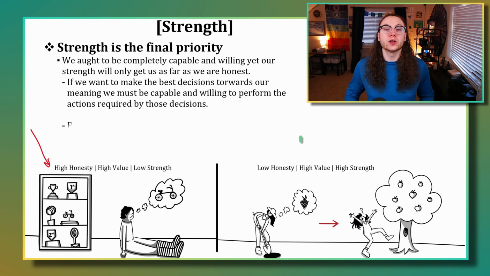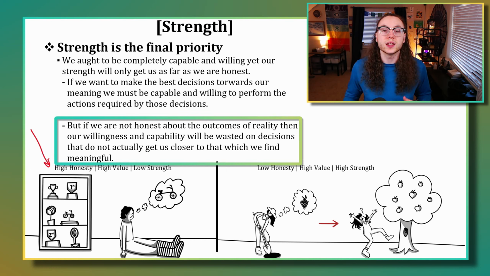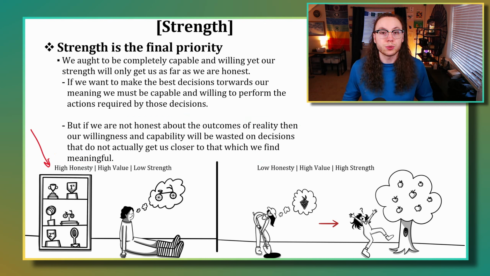But even if we are fully capable and willing to do the things that our value requires of us, if we are not honest with ourselves about what is actually meaningful or what is actually going to occur within reality, then our strength will be wasted on a bunch of actions that don't actually provide us meaningful experiences. So if we look in the bottom right here, there's an example of one of these cases. We have a low amount of information about the seeds that we're planting in a field, and we expect these seeds to provide us a grape plant.